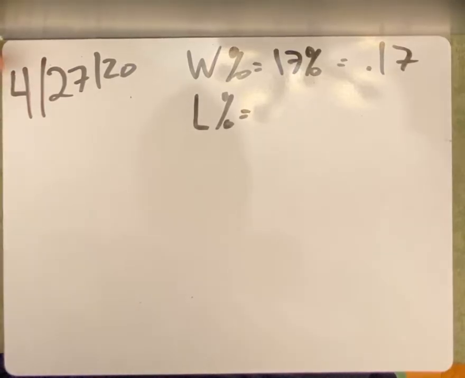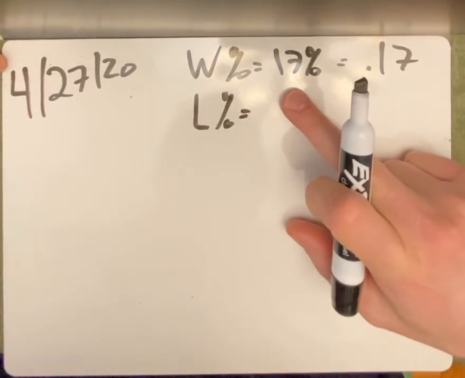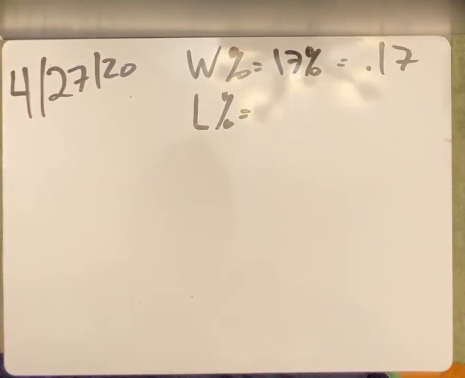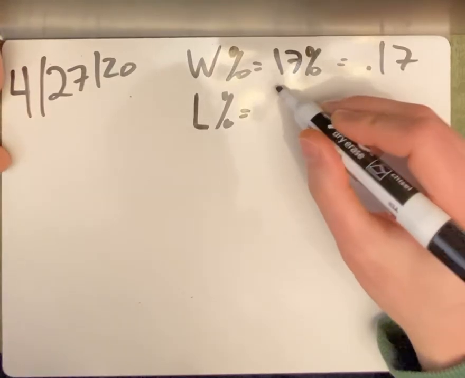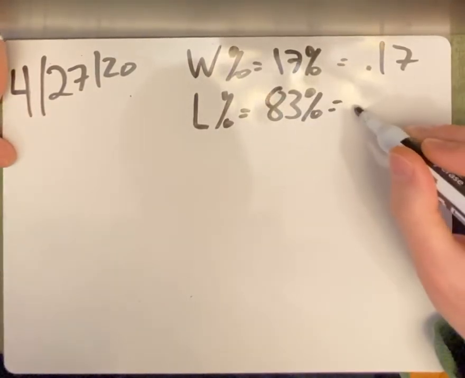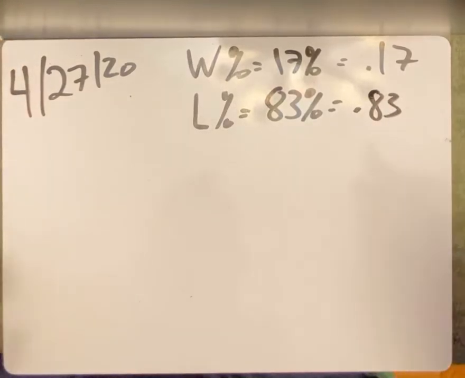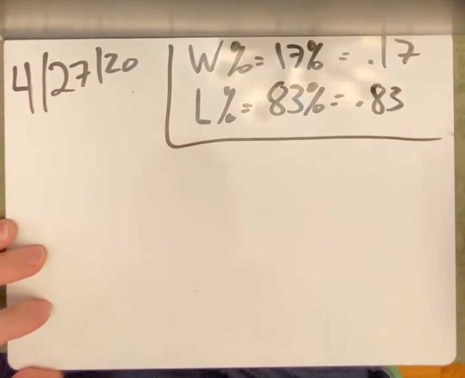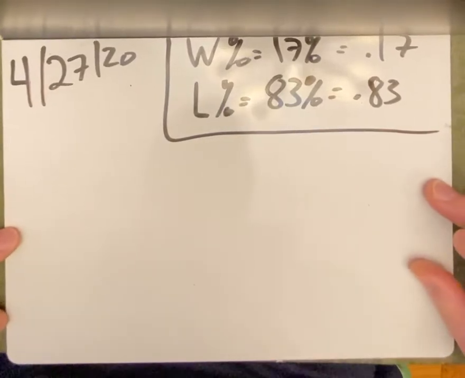We already know the winning percentage is 17, so I subtract 100 minus 17, and the losing percentage is 83%, aka 0.83. This information is going to be vital to me in the second part of this question.